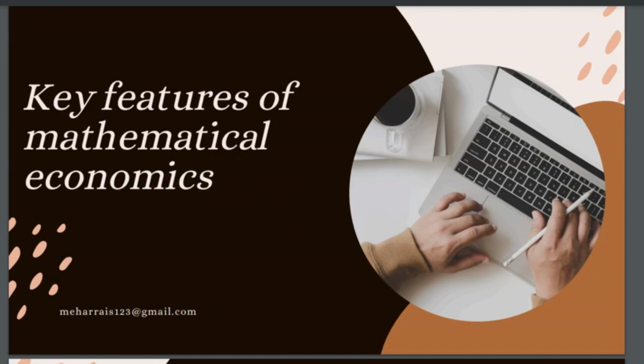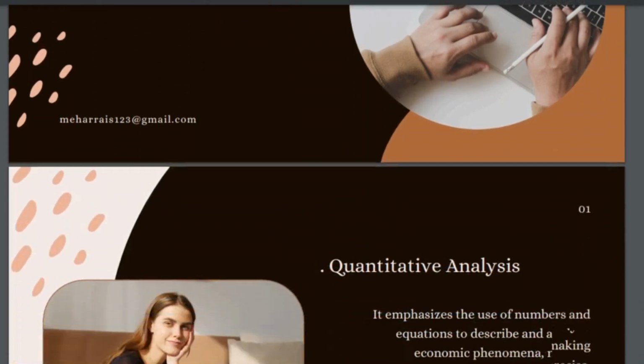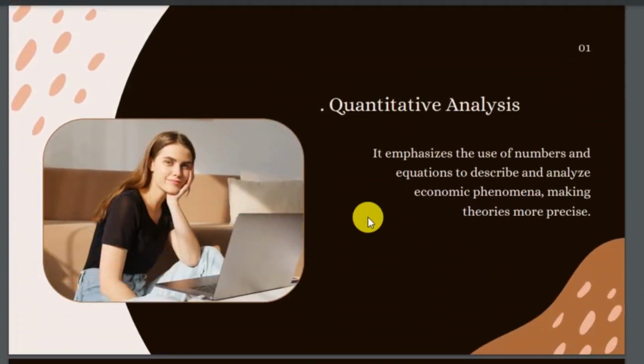So let's move to the next slide to explore the key features of mathematical economics. First, quantitative analysis. It emphasizes the use of numbers and equations to describe and analyze economic phenomena, making theories more precise. This is all about quantitative analysis, which consists of numbers and equations.